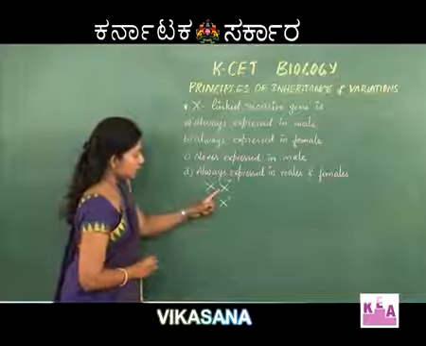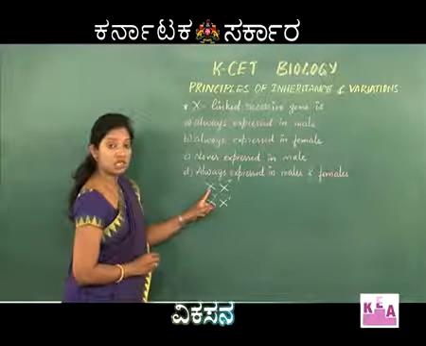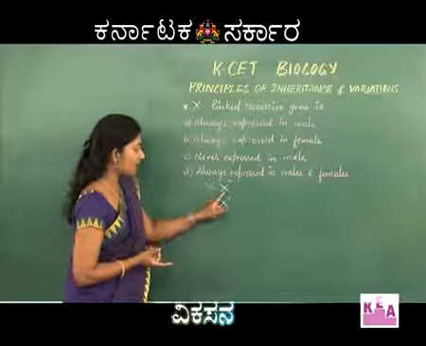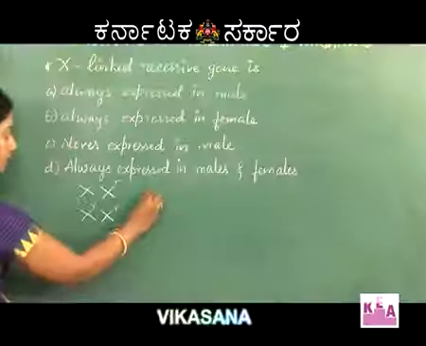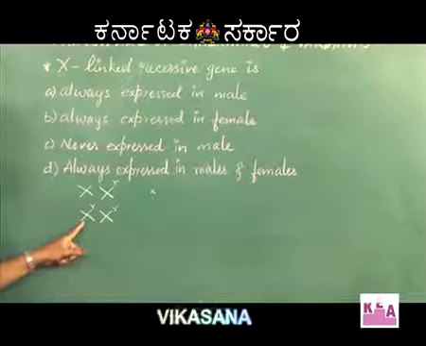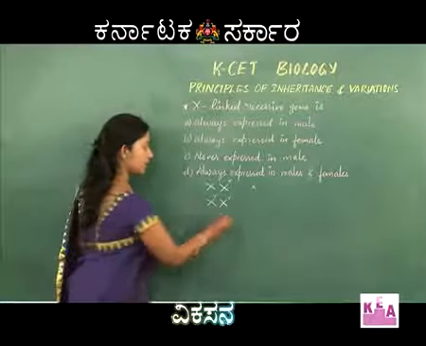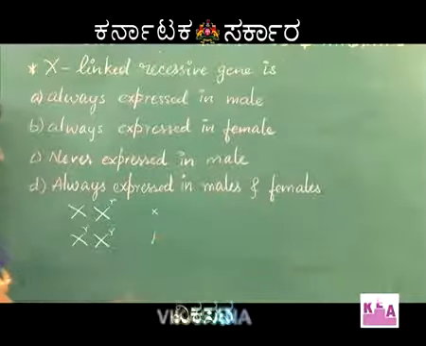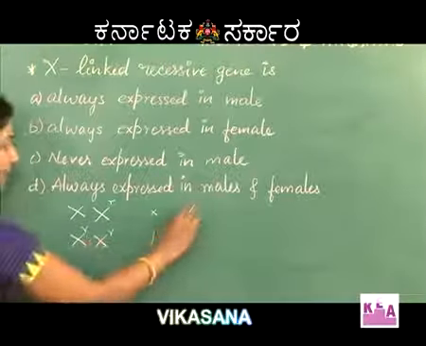If it is present on only one chromosome, then the dominant gene will express and the disorder will not be expressed. In this case, since there is no dominant gene present, both the genes are recessive, and here the disorder will be expressed. Now let us see the case in male.